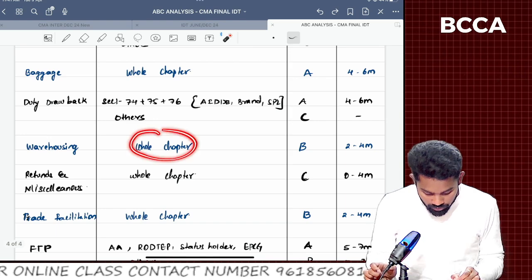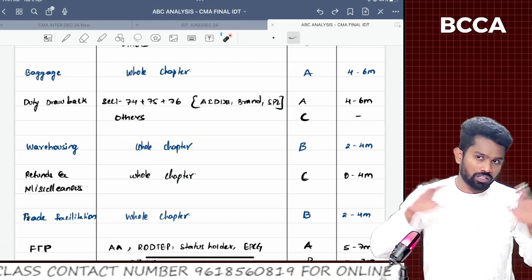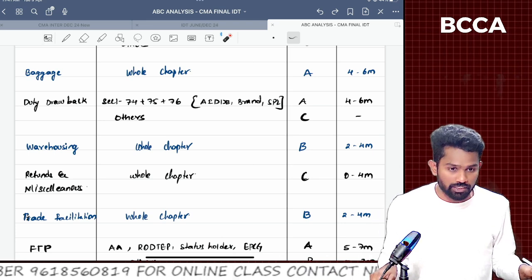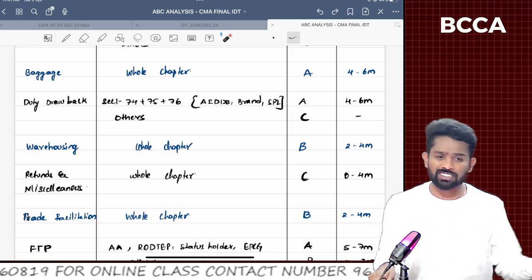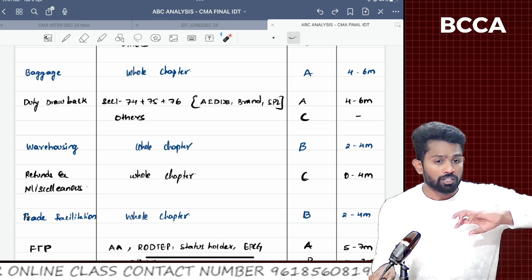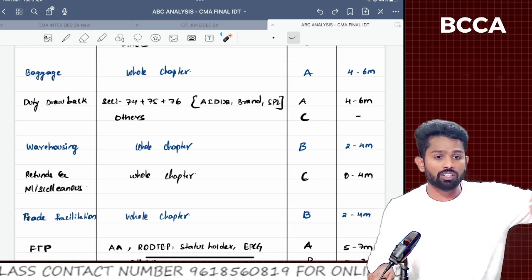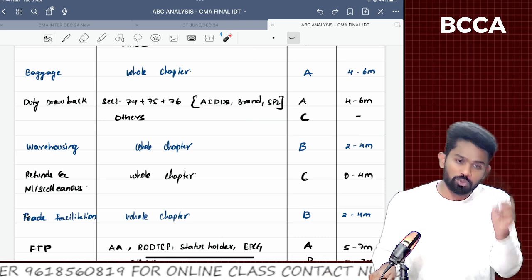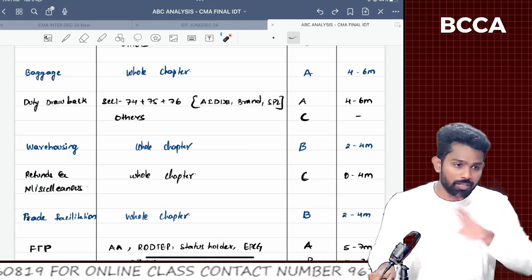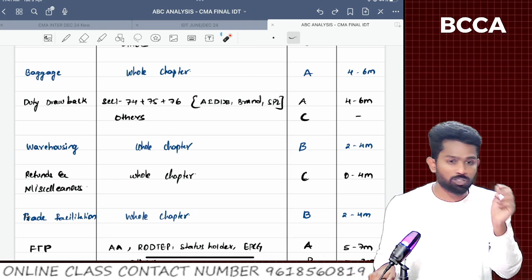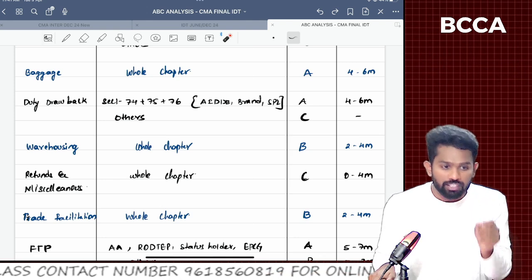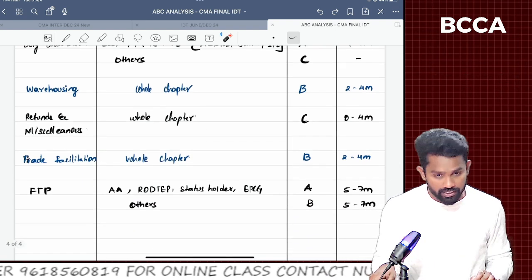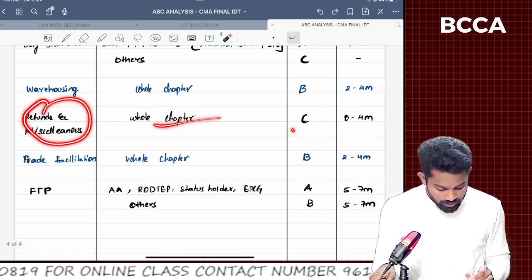Next, coming to warehousing, sir. Not regularly are they asking a question from warehousing, especially in the new course of study material. The warehousing chapter has been condensed a lot. Only manufacturing in bond within the warehouse, how we could manufacture, those procedures alone are there. That part comes to just 2 pages. Even if you open the study material, you'll see around 10 to 12 pages, but if you look at the content, it will come to only 2 pages. Warehousing is B category. And refunds and other miscellaneous also fall under C category, sir.